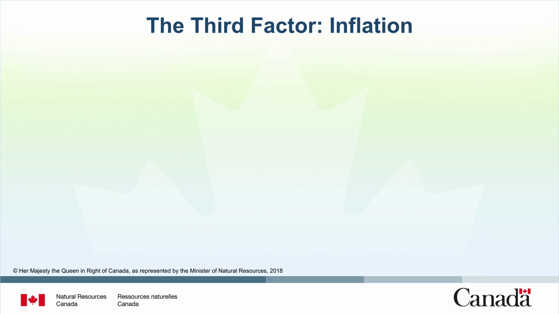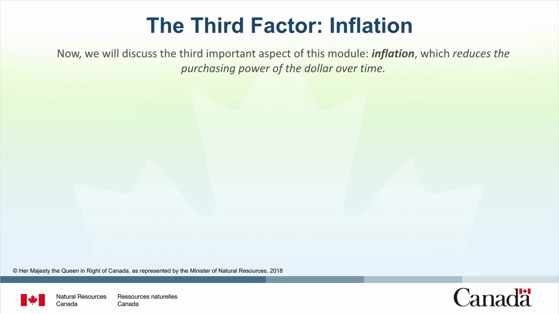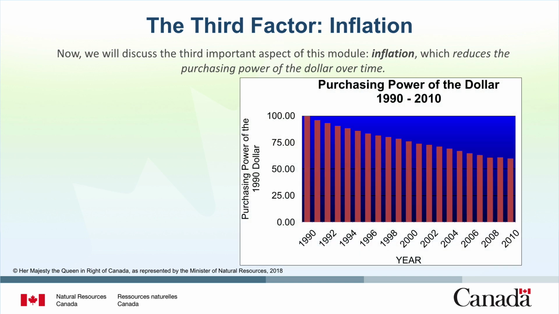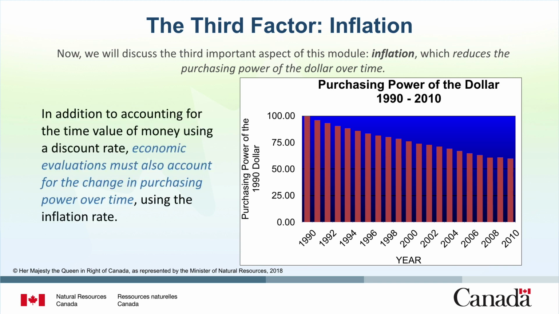So far in this module, we have discussed two important concepts: discount rates and cost conversion factors. Now, we will discuss the third important aspect of this module: inflation, which reduces the purchasing power of the dollar over time. This simple graph illustrates inflation. For example, $1 in 1990 has a different value than $1 in 2000. Dollars expended in different years, with different purchasing power, cannot be added together directly to arrive at a meaningful amount. In addition to accounting for the time value of money using a discount rate, economic evaluations must also account for the change in purchasing power over time using the inflation rate.